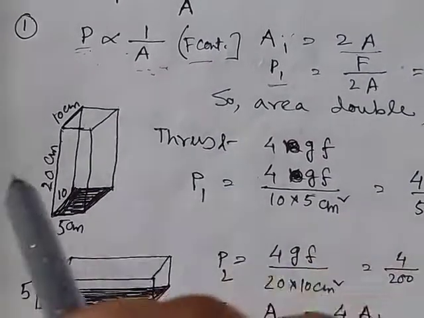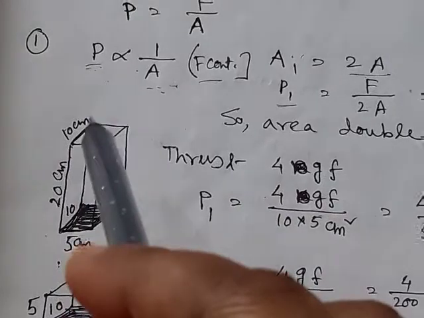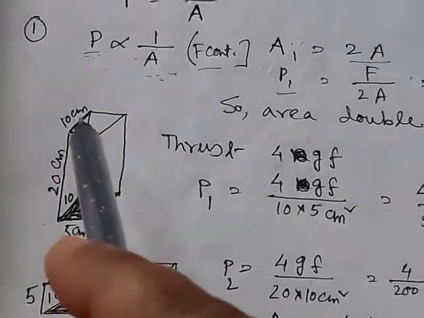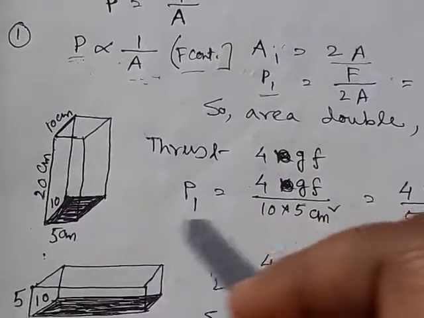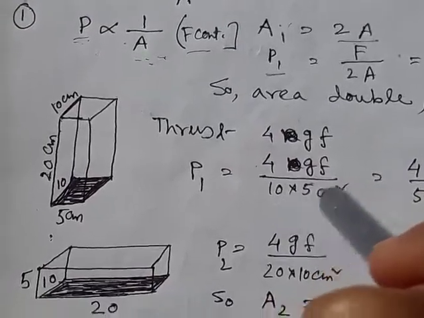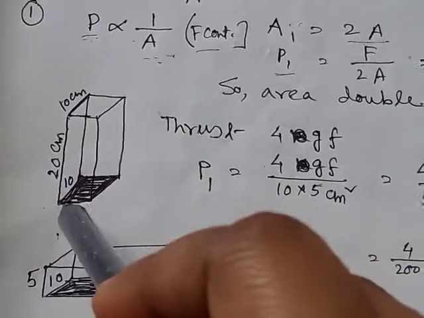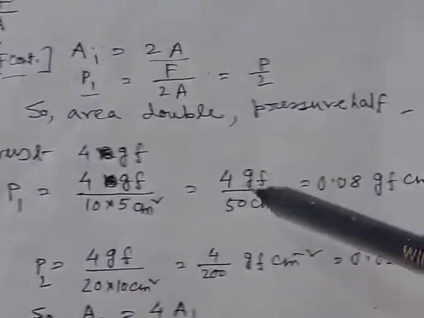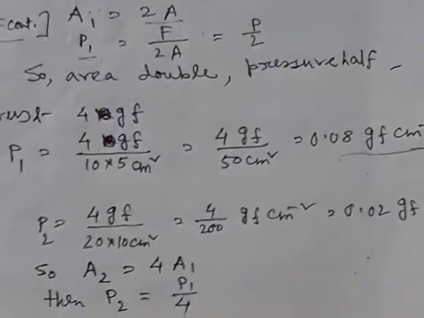Now pressure, if the brick is placed on the ground such that the longest distance will be perpendicular to the ground, then the pressure applied by the brick will be thrust, that is 4 GF divided by area. Here area will be this shaded portion, this is the 5 and this is the 10. So 10 into 5, that is 50. 4 by 50 is equal to 0.08 GF per centimeter square.